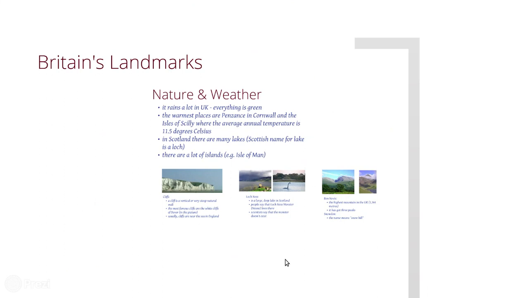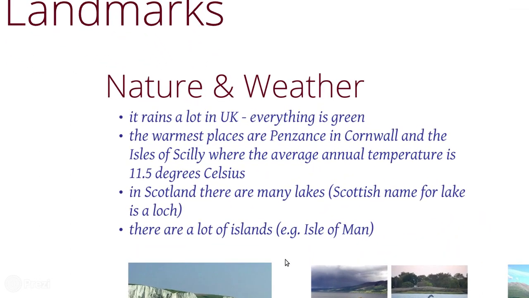Good. What is possible to see in Britain, in the United Kingdom? What is possible to see in Great Britain? Let's check. Something that is important to talk about is that it rains a lot in the UK. So everything is green. Yes?